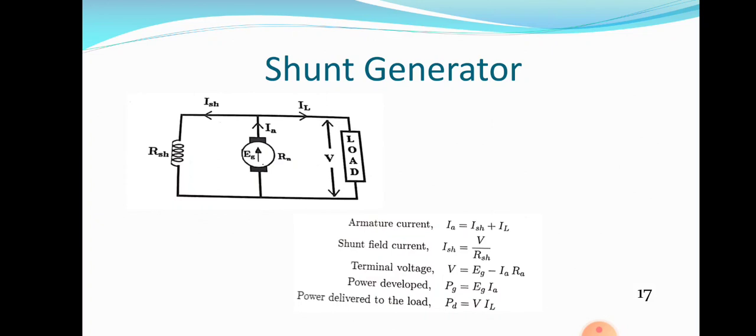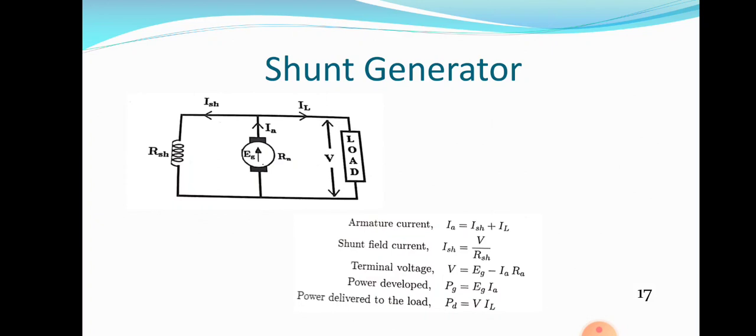It consists of a large number of turns of fine wire. It can produce more flux than the series field winding. We are discussing a shunt generator, so there is no question of series field winding. Anyway, there should be a comparison between shunt field winding and series field winding. Shunt field winding consists of a large number of turns of fine wire.